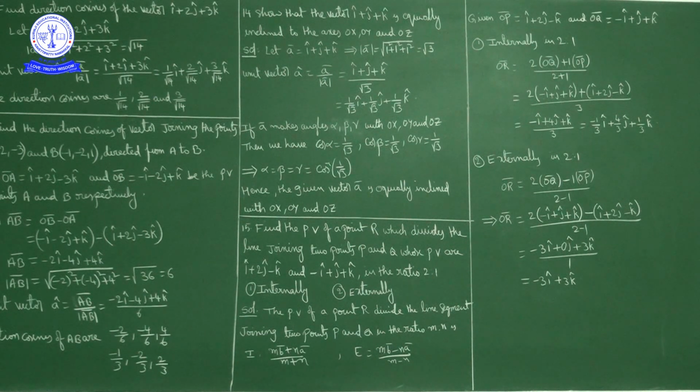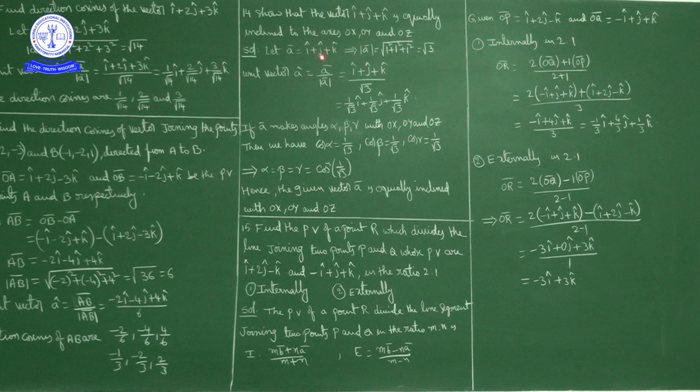Okay. Now alpha, beta, gamma are the angles made by the vector with x axis, y axis, z axis. Then cos alpha, cos beta, cos gamma are the corresponding direction cosines. Okay. Now what is the given vector? Given vector is i cap plus j cap plus k cap. So magnitude of A bar is how much? Square root of 1 square plus 1 square plus 1 square, which is square root of 3. So unit vector in the direction of vector A bar, that is A cap, is equal to A bar by magnitude of A bar.